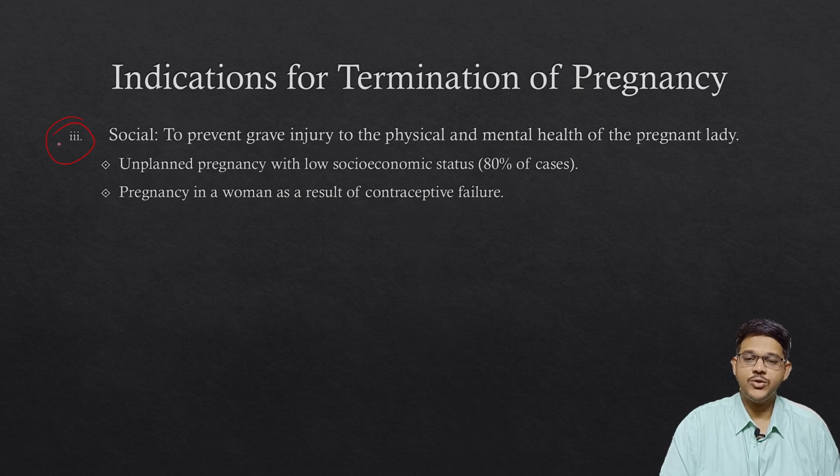Then the third one is the social reasons. Here the aim is mainly to prevent grave injury to the physical and mental health of the pregnant lady. If a pregnant lady has issues such that she doesn't want to continue because it may damage her physical or mental health, then MTP can be done. Like an unplanned pregnancy: she doesn't want the pregnancy, and she is of such low social status, in that condition MTP can be done.